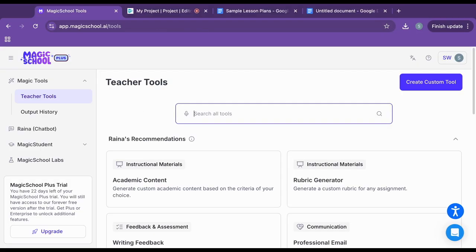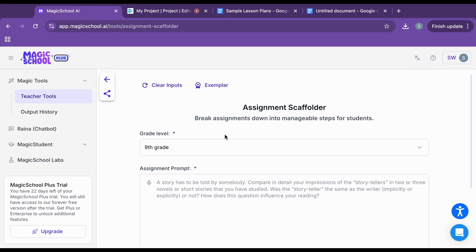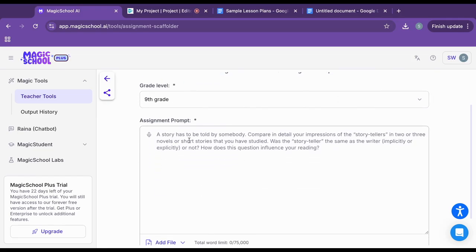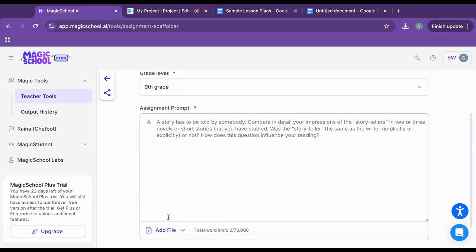After I used the text leveler tool, I downloaded the article for my ninth grade students as a PDF. And now I want to use the assignment scaffolder tool within my teacher tools in Magic School to come up with some activities for my students to help them understand that article. So if I search for my assignment scaffolder, I'm going to select my grade level for ninth grade, and then you could always give it a prompt or you could attach the file.